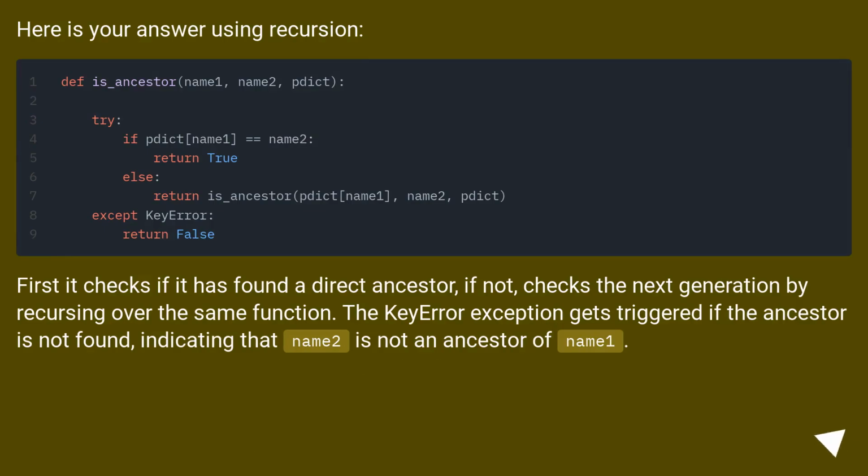Here's your answer using recursion. First, it checks if it has found a direct ancestor. If not, it checks the next generation by recursing over the same function. The KeyError exception gets triggered if the ancestor is not found, indicating that name2 is not an ancestor of name1.